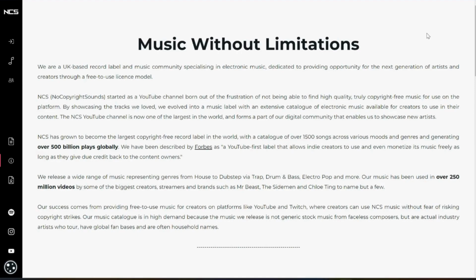to use license model. Hence why this site is just so amazing because it's great for both artists who are trying to get the music out there, and it's also great for us creatives who are trying to create content and need free music where we're able to get a license for it and not have to worry about these dreadful copyright strikes and copyright claims. So it's a win-win situation for all of us, honestly.